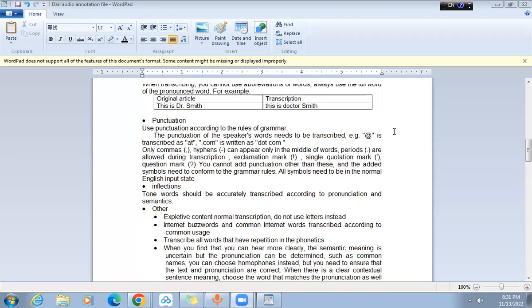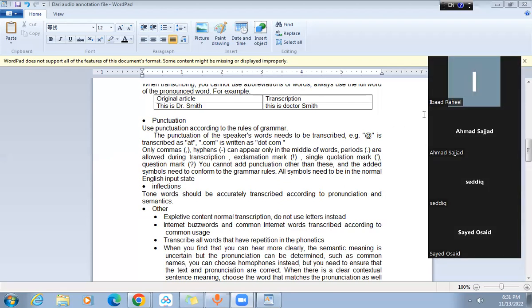Only the comma can be used if the sentence is not getting complete, like the speaker is saying I am going to school. Like I am going to school is a complete sentence, but the speaker is saying I am going, it's not a complete sentence. So at that moment you can place the comma at the end of the sentence. If there is any incompletion of the sentence, you can place comma at the end of the sentence.